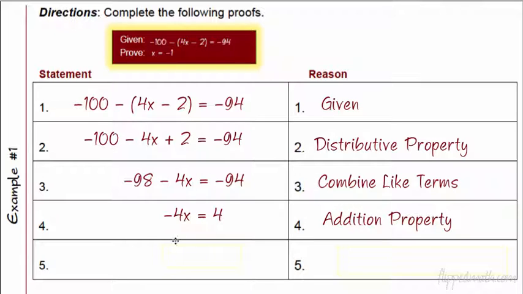All right, last step. I divide by -4. I think everybody's okay with that. That gives us a -1, and that's the division property because I divide both sides of the equation by -4. And if you look, the proof up here is exactly the same as the very last statement. And so we're all done. If I was that little nerdy guy, I'd write QED at the end of it, but you don't have to do that. We're done. I mean, that's it.